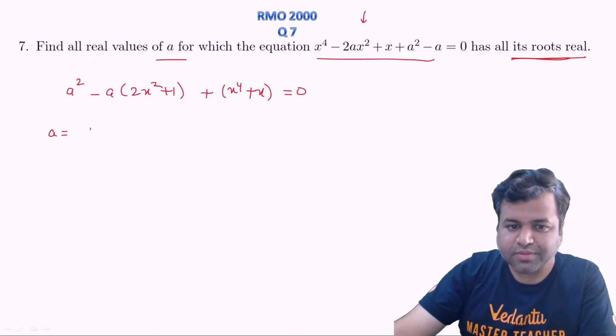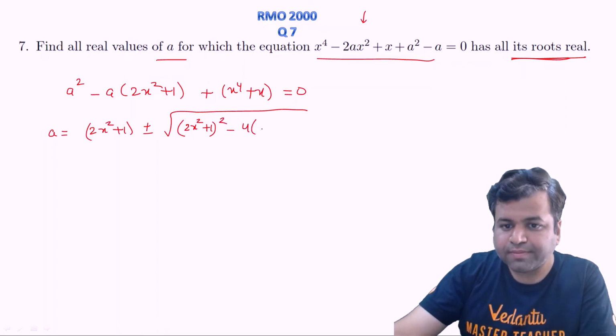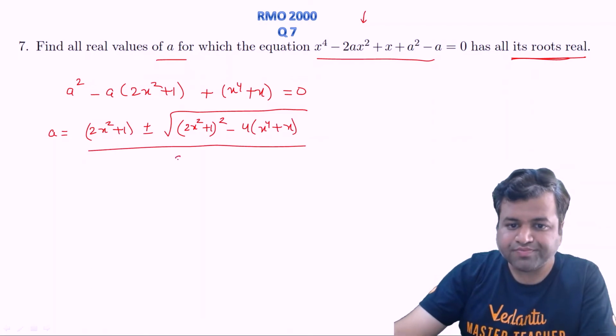So minus b, that will be 2x square plus 1, plus minus under root of b square, so that will be (2x square plus 1) squared minus 4ac, that is 4 times (x power 4 plus x), upon 2, right?